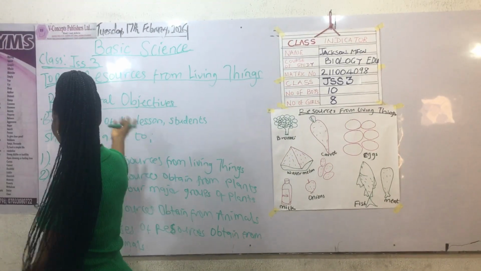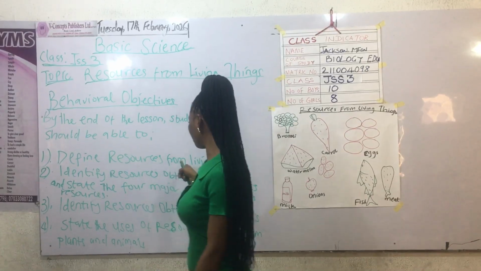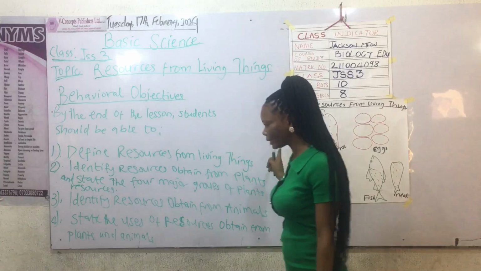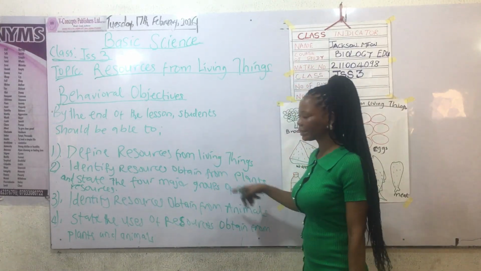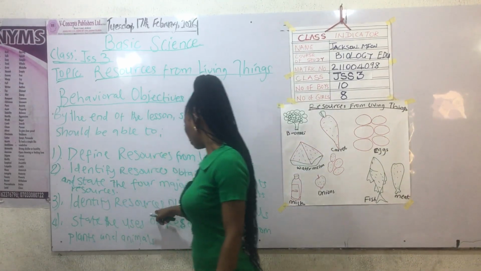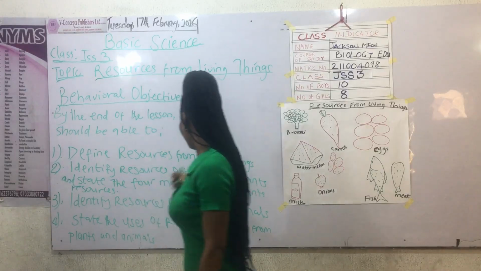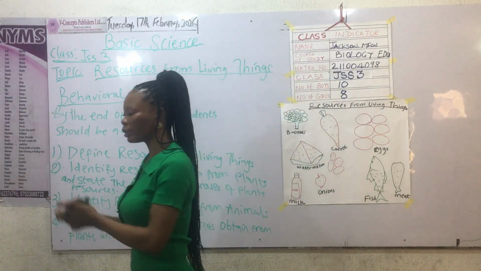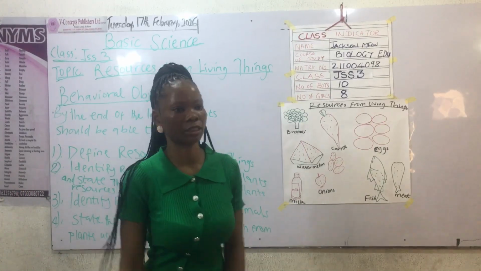Okay. Now, by the end of the class, you should be able to define resources from living things, identify resources obtained from plants, and state the 4 major groups of plant resources. You should be able to identify resources obtained from animals, and state the uses of resources obtained from both plants and animals. So these are what we are going to achieve at the end of this class.